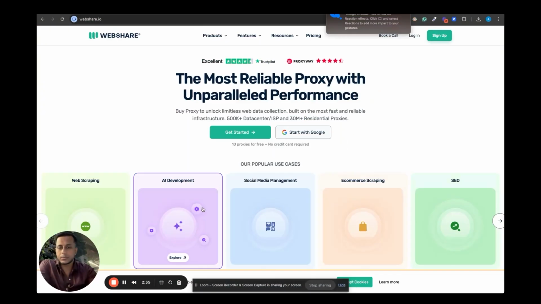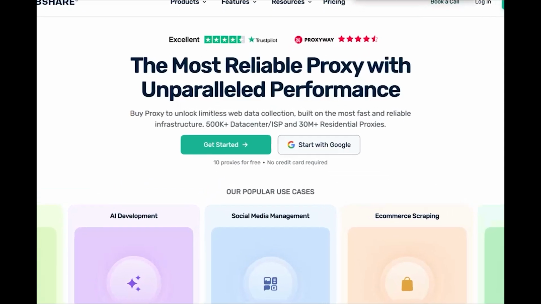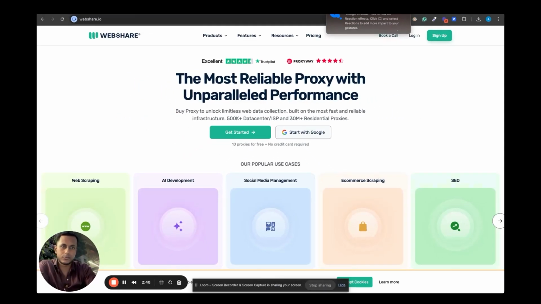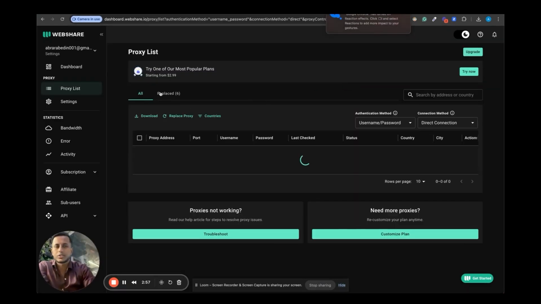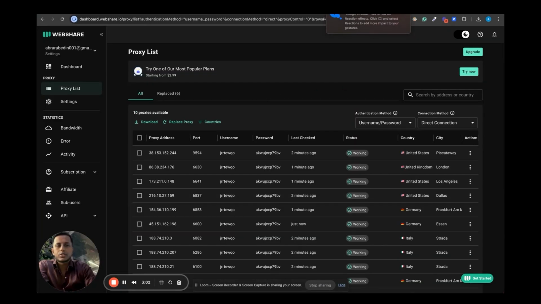Alright, so along with your Instagram accounts, you will also need to use proxies because, as I mentioned before, proxies are important. It will basically mask your real IP from Instagram. It will not flag the system by showing the same login from the same device essentially. I'm going to show you a cheap proxy that you can get.